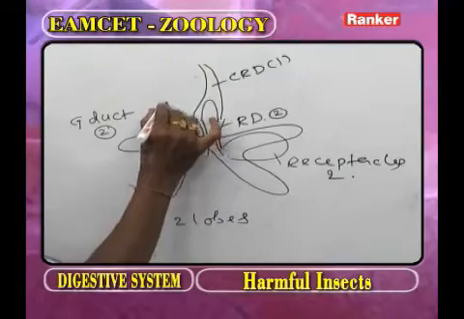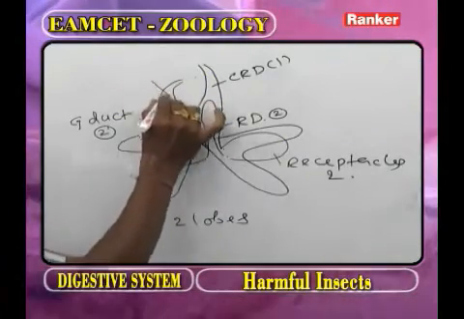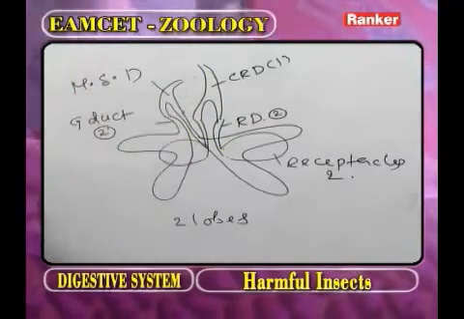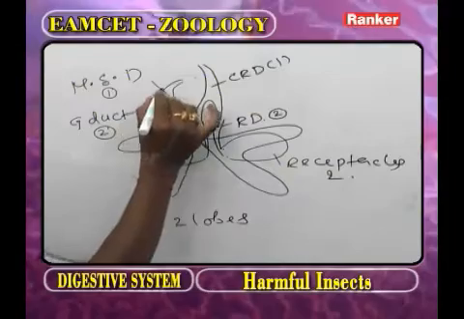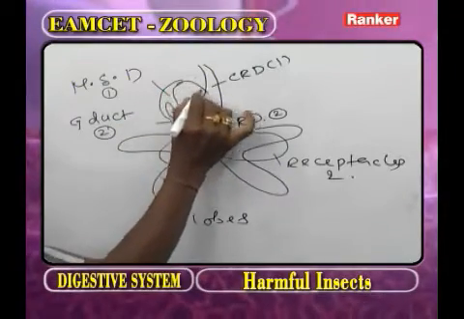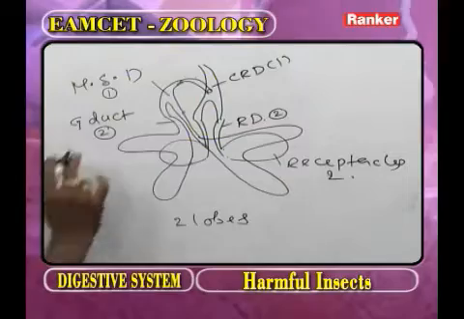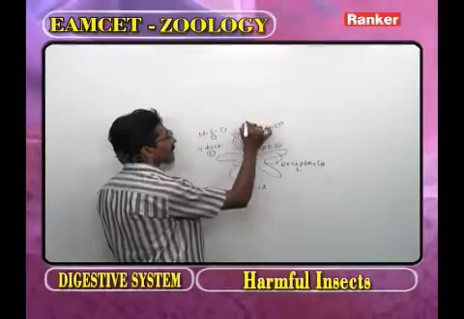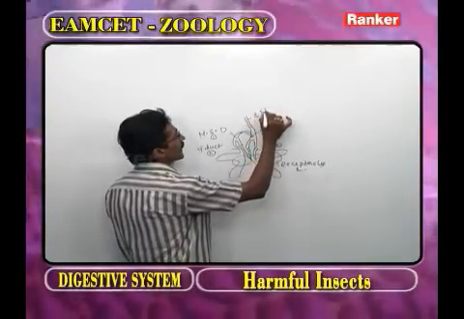These 2 are united as the median salivary duct. Number of median salivary duct: 1. The median salivary duct opens into the common receptacular duct, and together they continue as the efferent salivary duct.